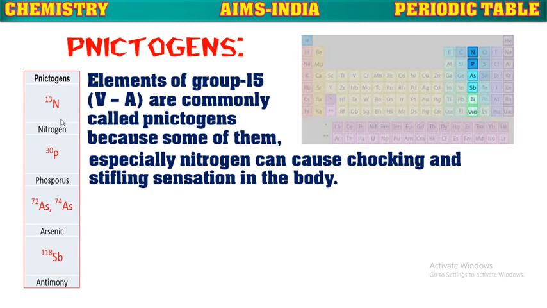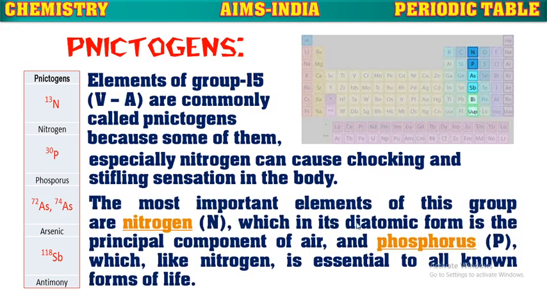They are nitrogen, phosphorus, arsenic, antimony, and bismuth. These are known as pnictogens. The most important elements of this group are nitrogen, which in its diatomic form is the principal component of atmospheric air, and phosphorus, which like nitrogen is essential to all known forms of life.